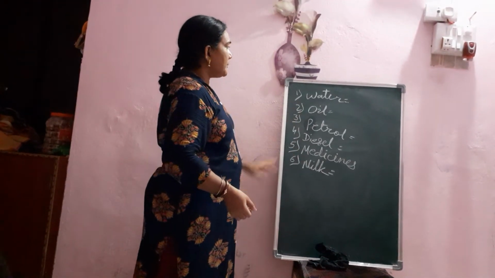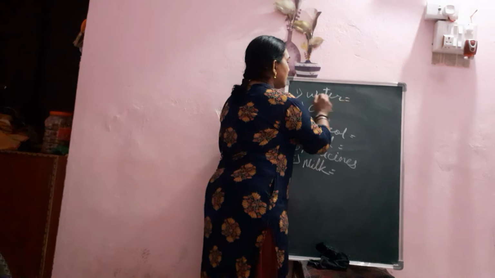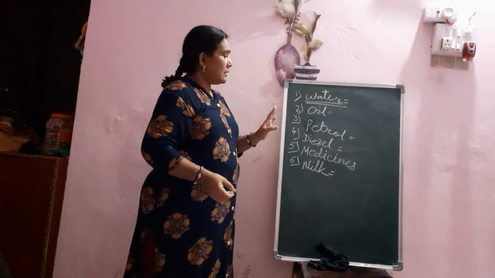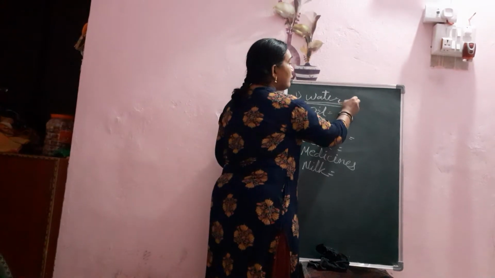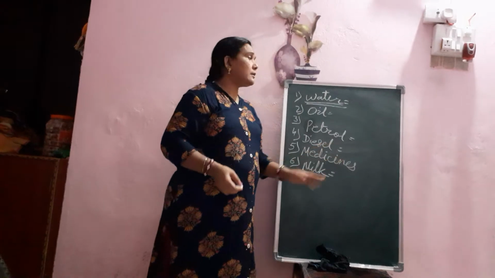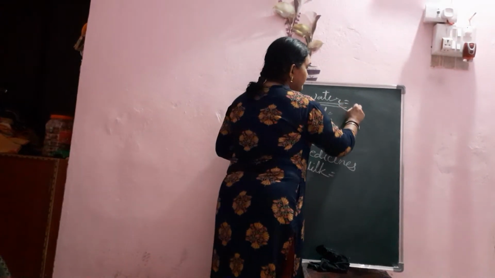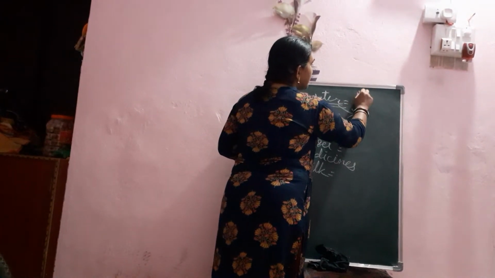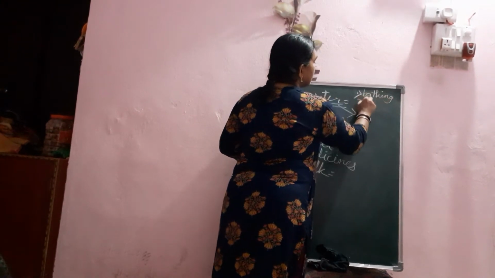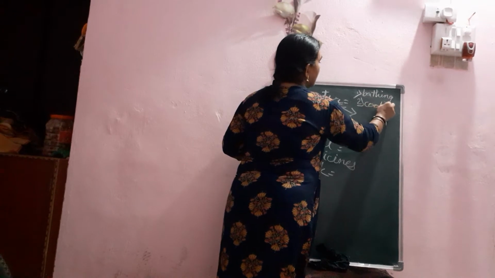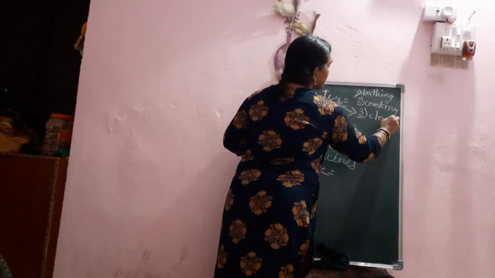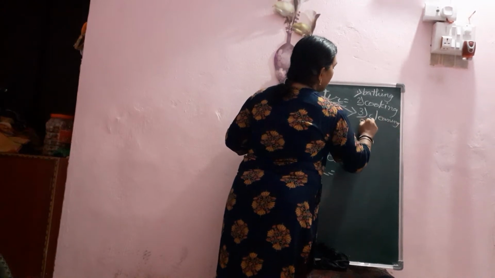Okay. For now, first of all, we will learn about water: how much water we are using in our life. For which purpose are we using water? Water we use for bathing. Secondly, we use it for cooking. Thirdly, we use it for cleaning our house.